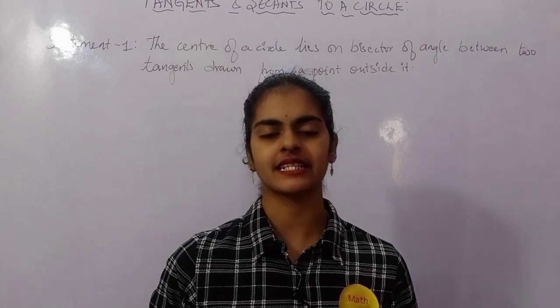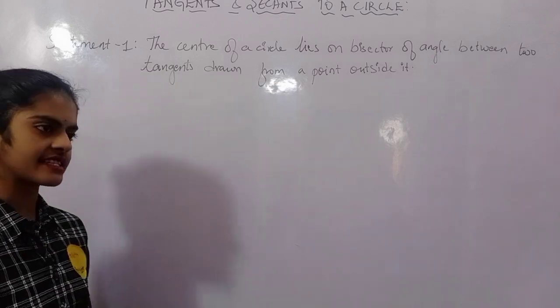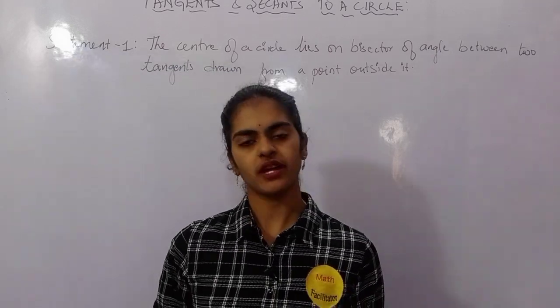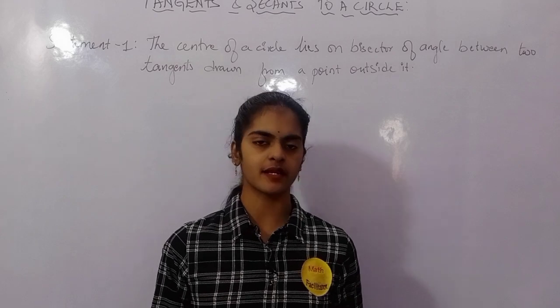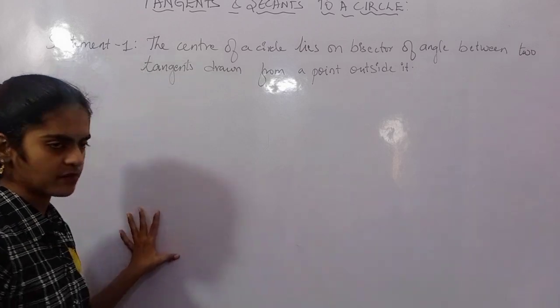So in this class, let us discuss the important statements of the tangents and secants to a circle chapter. We have already discussed the introduction, exercise 9.1 and exercise 9.2. So now let's discuss the important statements.